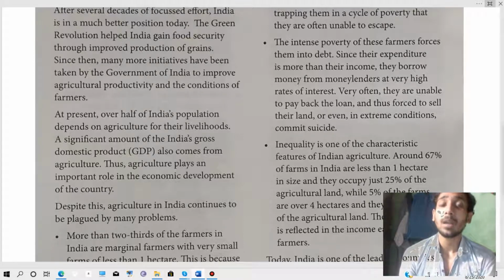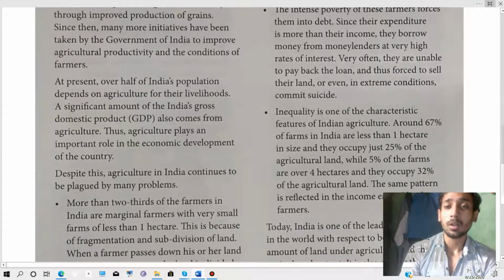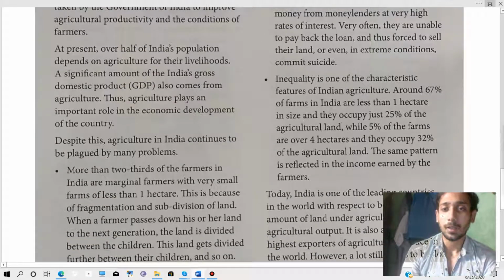Thereafter they have to pay a huge rate of interest, and those farmers end up in extreme conditions, and some commit suicide because they cannot pay back their loans. So this is a major problem, according to me, facing India.